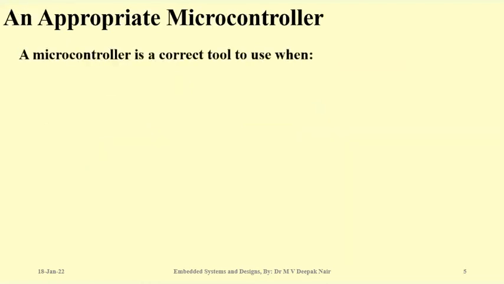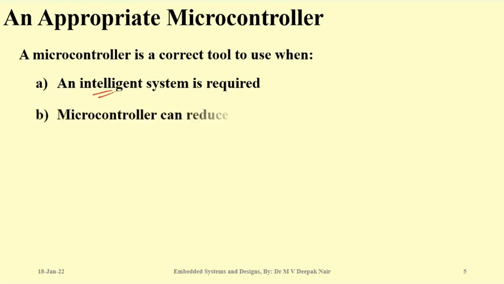Okay, so what is a microcontroller, and which microcontroller is correct for your project, and when to use it? Of course, you need a microprocessor to design an intelligent system. So whenever you need an intelligent system, you need a microcontroller or microprocessor. But because this course is mostly about microcontrollers, we will be talking about microcontrollers. So you need intelligence, you need to write programs, you need microcontrollers.